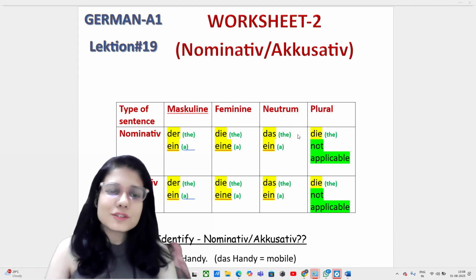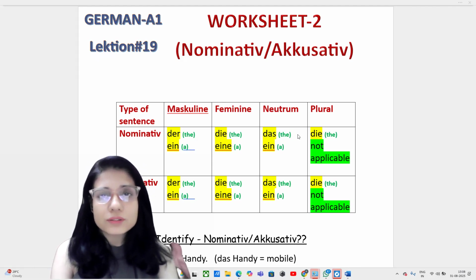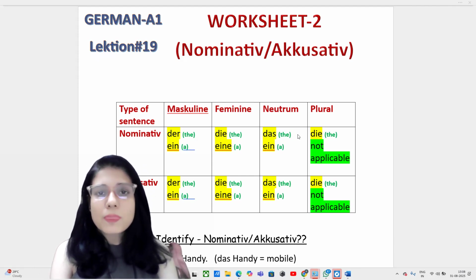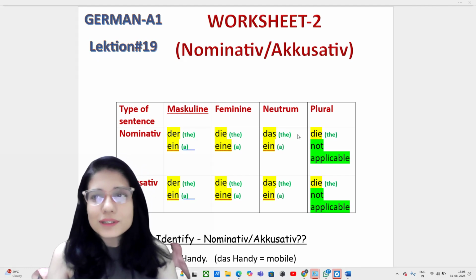Hi, my friends. So today we'll be doing again A1 lesson number 19. More practice worksheet and a little faster in nominative and accusative. In lesson number 18, we did the initial 9 sentences. So today we are going to practice a bit more, up to 20 sentences, so that the nominative and accusative topic is completely clear to you guys. So let's begin.